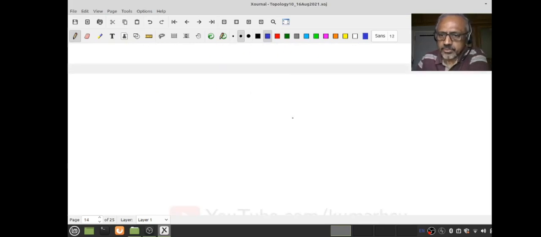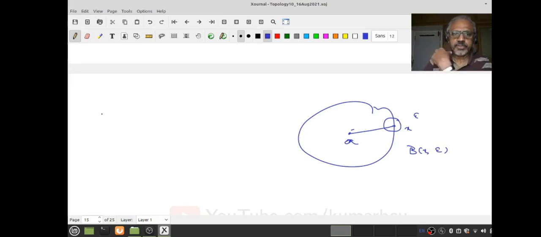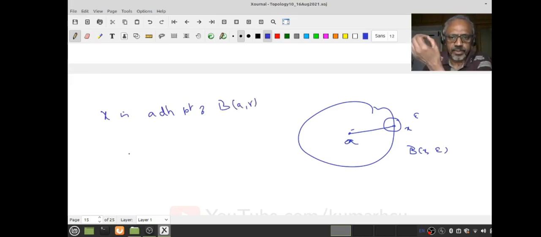Now start with any a and any x. Suppose I have an epsilon ball around this. What am I supposed to show? I want to show x is an adherent point of BR. To show that, I have to take any open neighborhood of x and show it intersects BR.